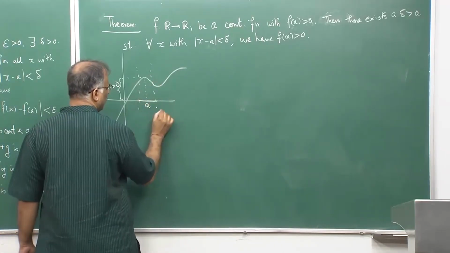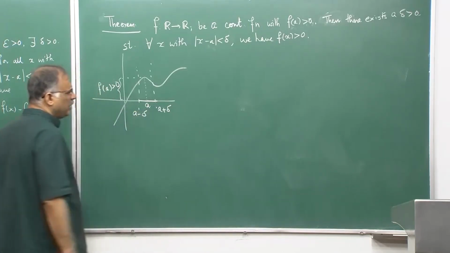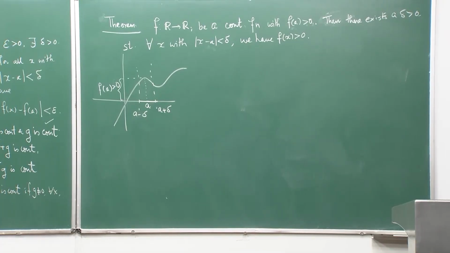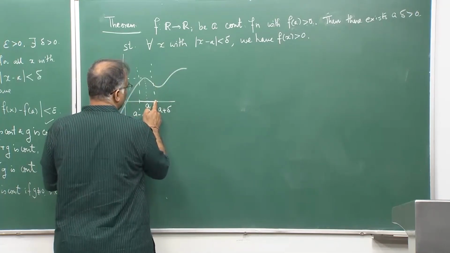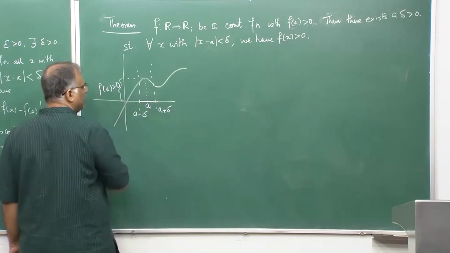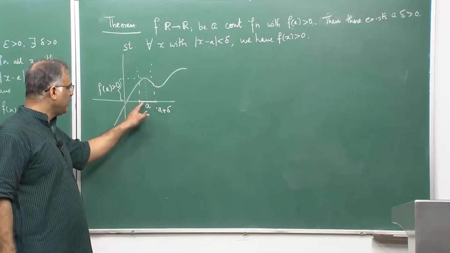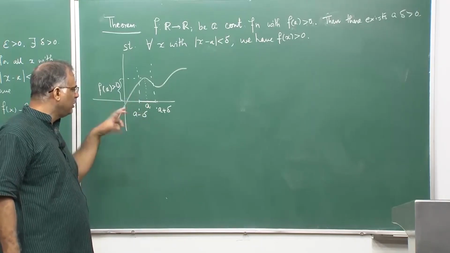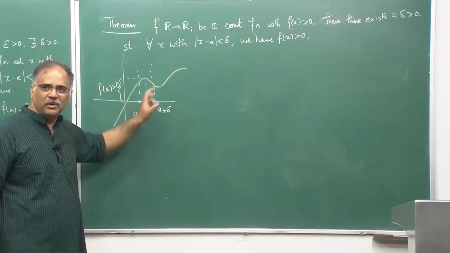Look at this interval. So, this is a plus delta and a minus delta. In this interval, f of a still continues to remain greater than 0. In fact, the interval can be expanded a bit, but maximum you can come here. Maybe you can expand it a bit here and a bit on this side, not more, because once you come a little bit more, you say okay, I can extend, there f of a is greater than 0 on this side, but because you want to make the neighborhood symmetric, you have to make it symmetric on this side also, but then a negative part comes in.